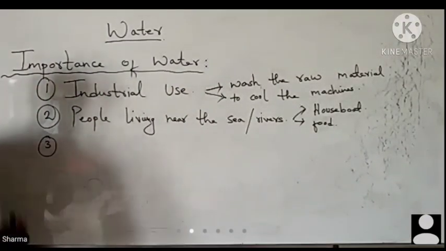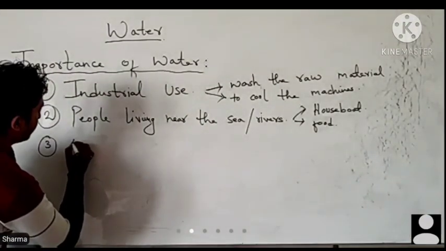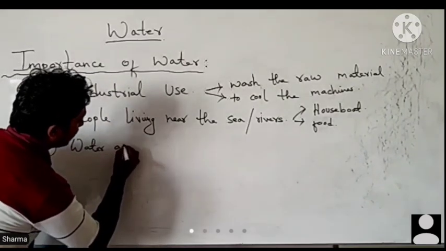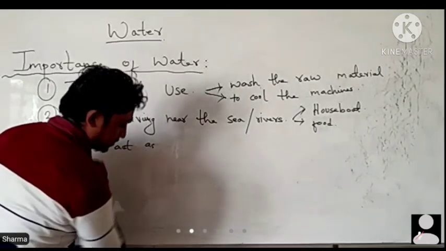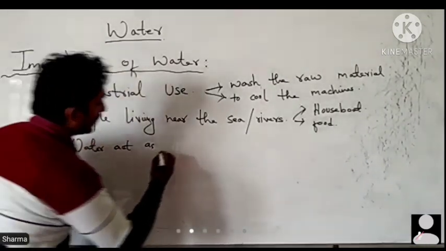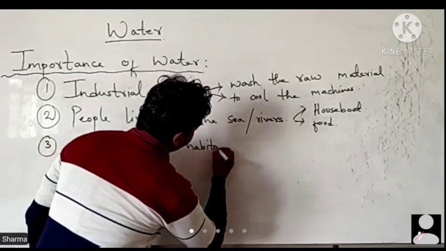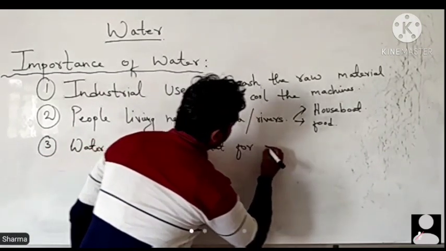Third, water acts as a habitat for aquatic animals.